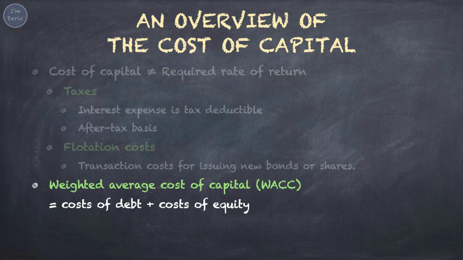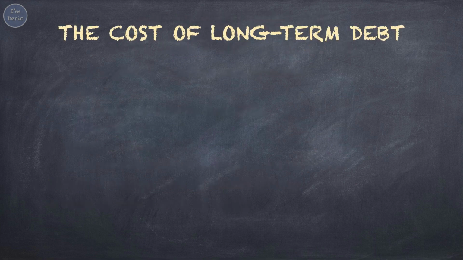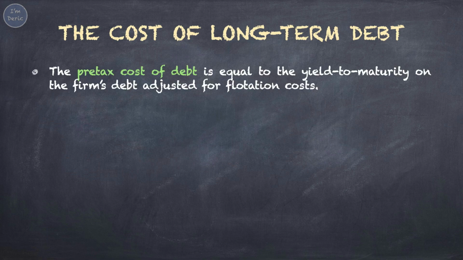Now, let's turn to a discussion of how the costs of debt and costs of equity can be estimated or calculated. First, the cost of long-term debt, in short we say cost of debt. The pretax cost of debt is equal to the yield to maturity (YTM) on the firm's debt, adjusted for flotation costs, which means when you calculate the pre-tax cost of debt, the flotation costs have to be deducted.